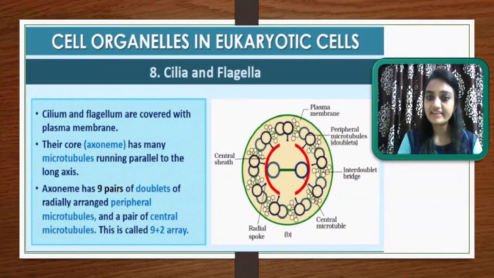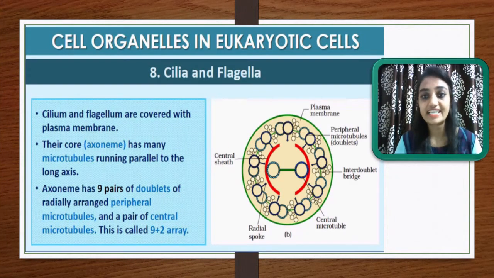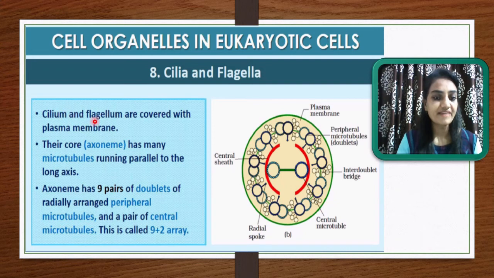Now let me learn about the cilia and flagella structure. So cilium and flagellum both are covered with the plasma membrane. Here in this diagram you can see this greenish outer layer is the plasma membrane. Their core, or center, is called the axoneme. This red boundary, and whatever is inside it, is the axoneme, the core, which has many microtubules running parallel to the long axis.